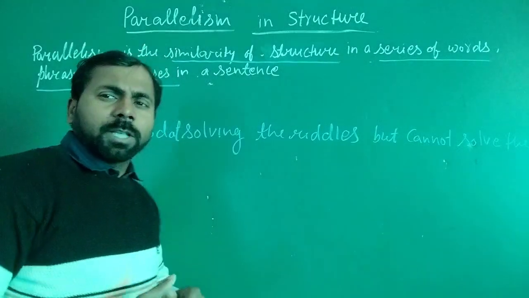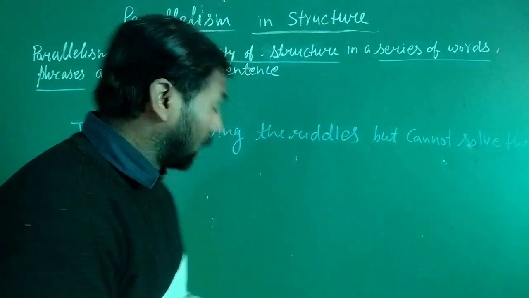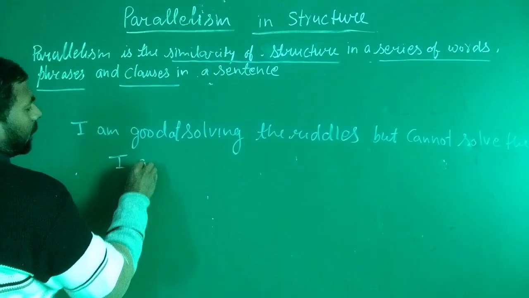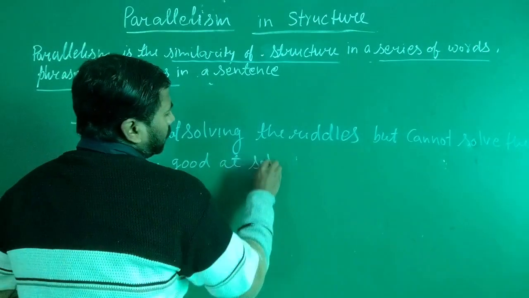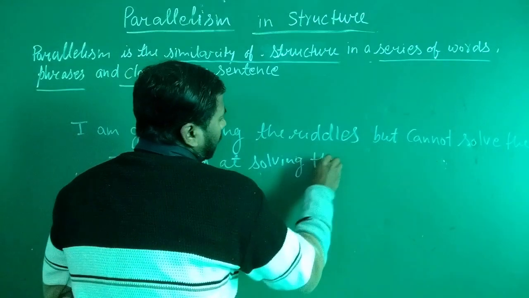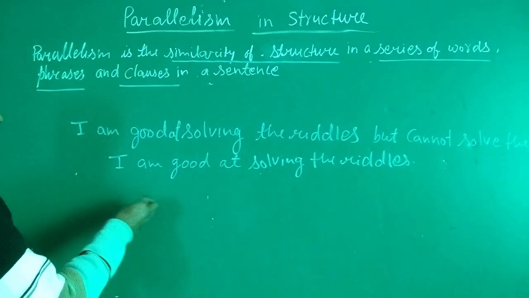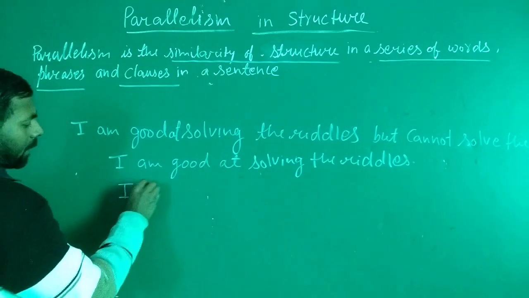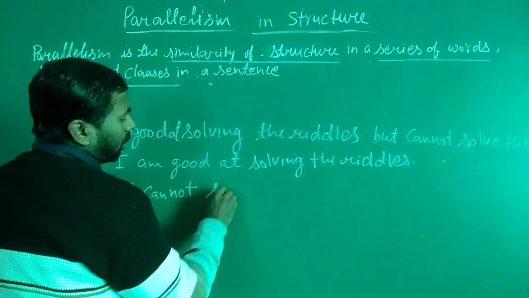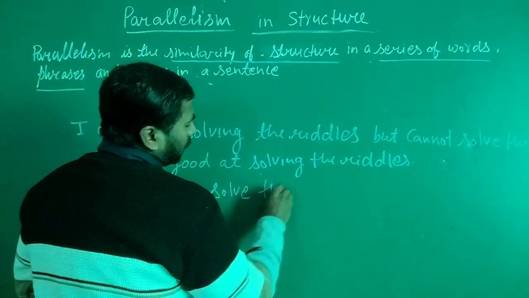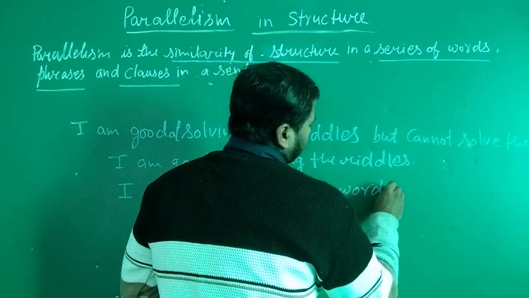When it is a compound sentence and we split it, then we get two simple sentences like this: I am good at solving the riddles. And the second sentence will be I cannot solve the crossword.